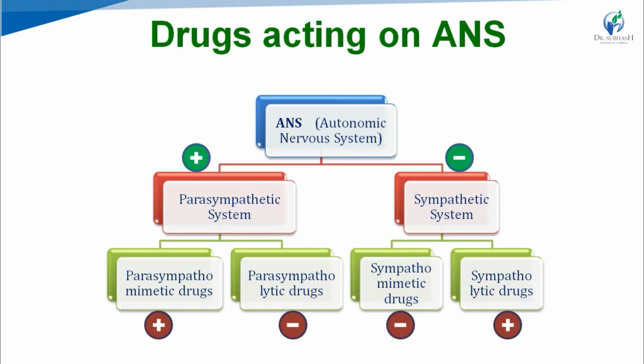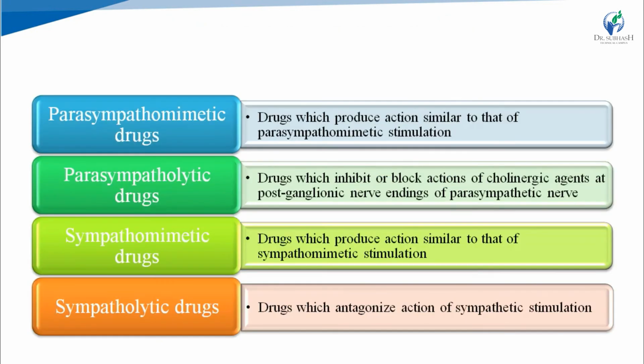Means all of these four classes have opposite actions on the heart and blood vessels, means on blood pressure and heart rate. That is the exception, heart and blood vessels. We will see these four classes of drugs, parasympathomimetic, parasympatholytic, sympathomimetic and sympatholytic drugs, in the series of drugs acting on the ANS through the next video tutorials.